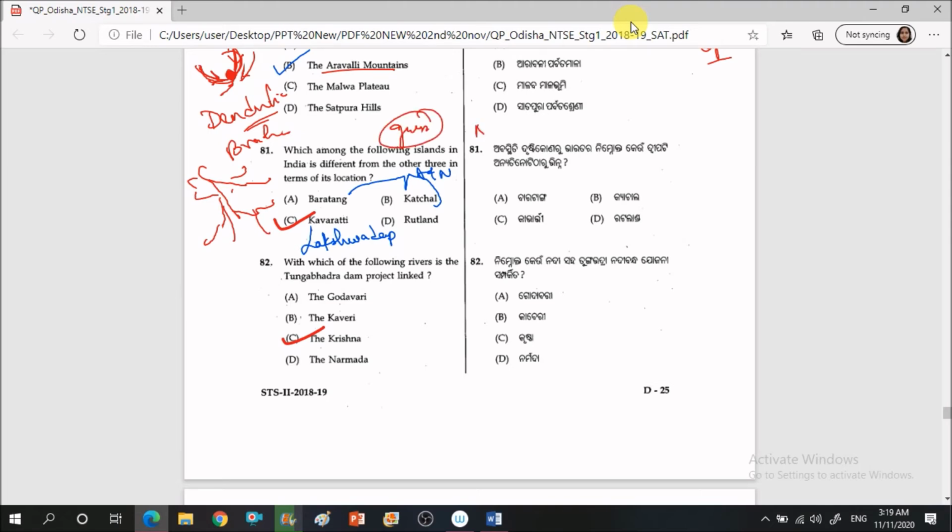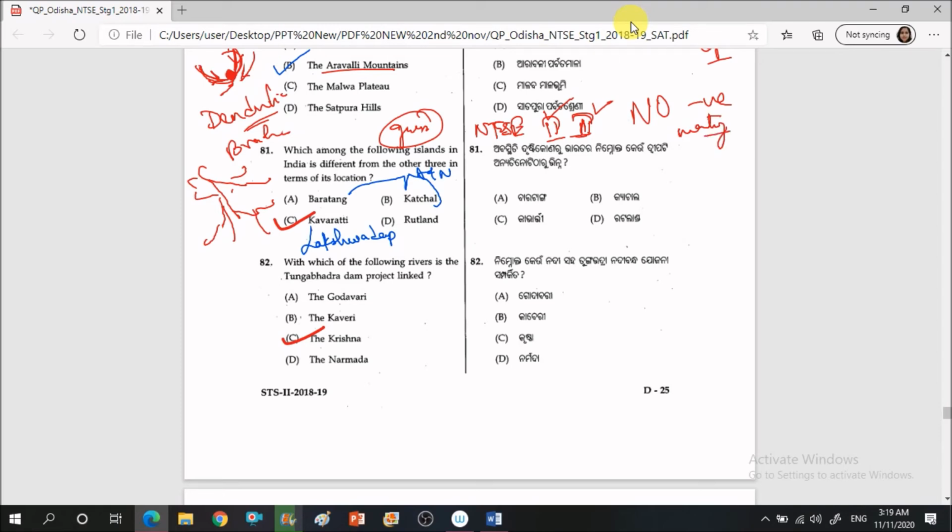Why? Because in NTSC stage 1 as well as stage 2 there is no negative marking. Please remember this one thing. In stage 1 as well as stage 2 there is no negative marking, so feel free to do the guesswork. Getting my point? Feel free to do the guesswork.